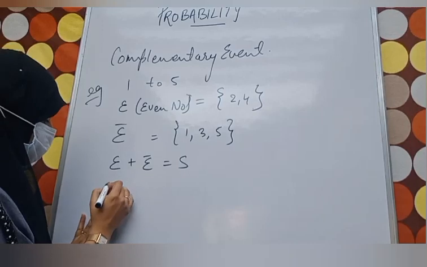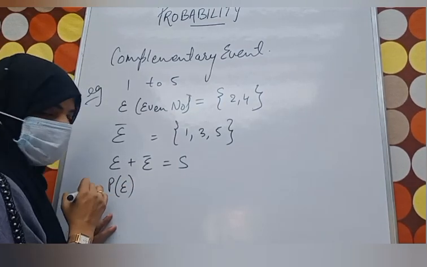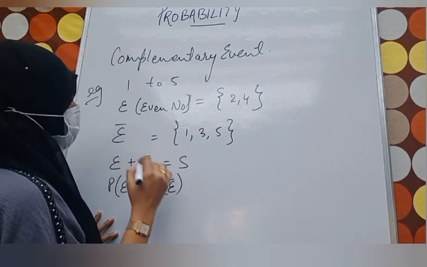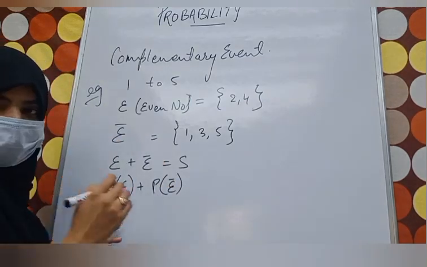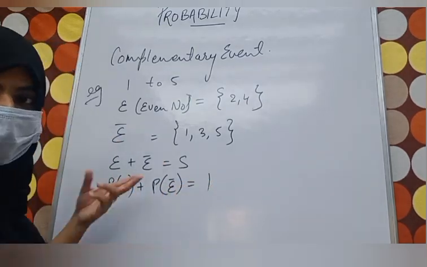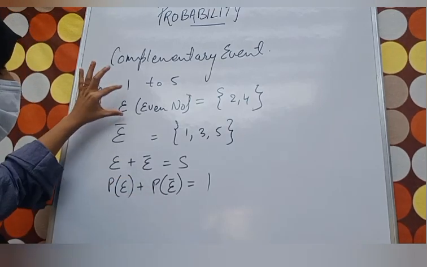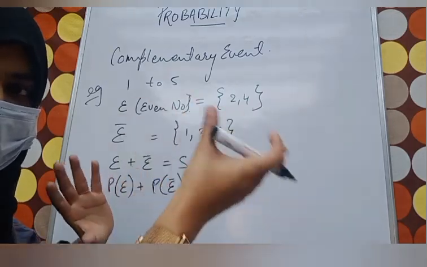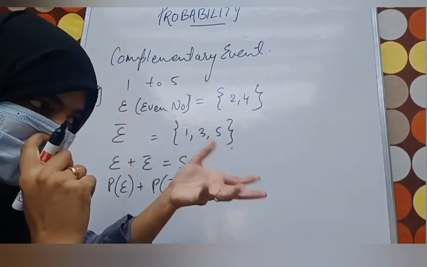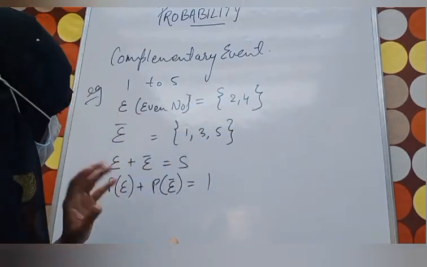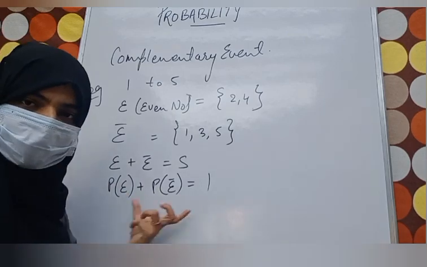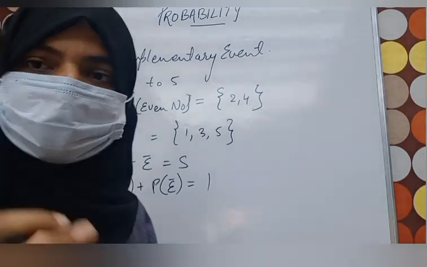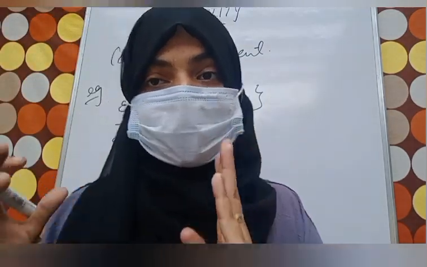One more thing, probability of event plus probability of complementary event, okay, is equal to 1. Okay, you can see from here only. Brother, if it is an even number, then the odd number, they are very different. You can't mix even in odd, you can't mix odd in even. So what is happening? Their probabilities are getting mixed. Getting my point? Pay attention, be concentrated so that you can understand what I exactly mean.